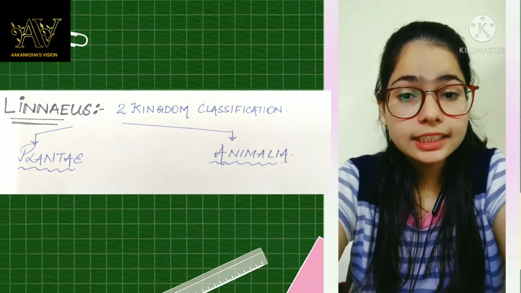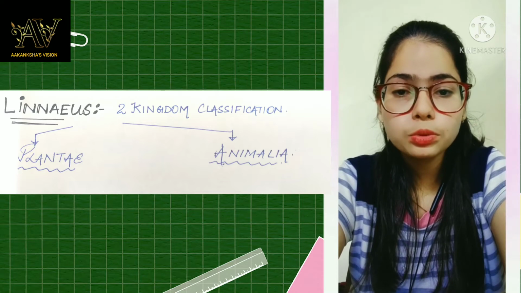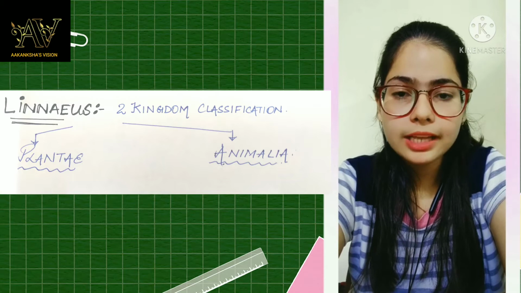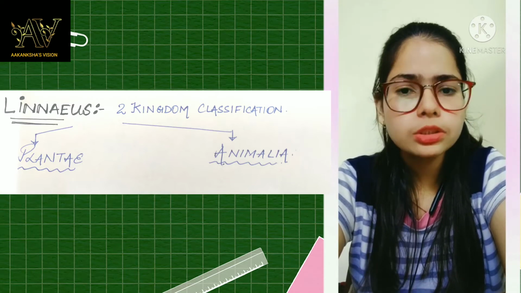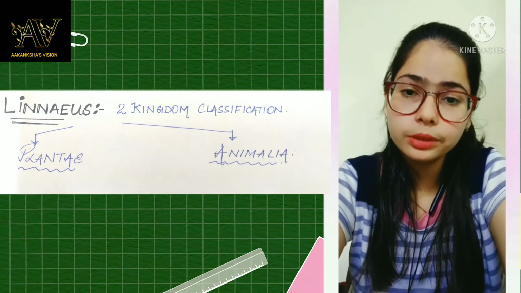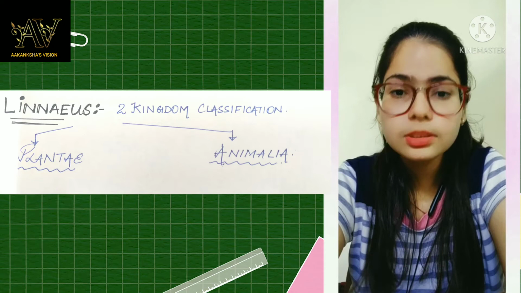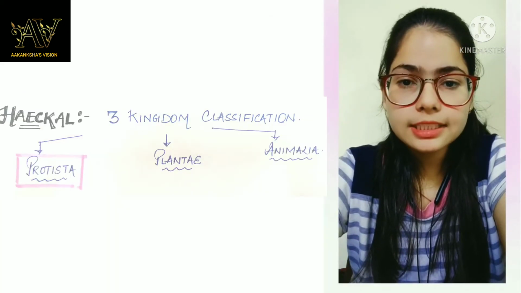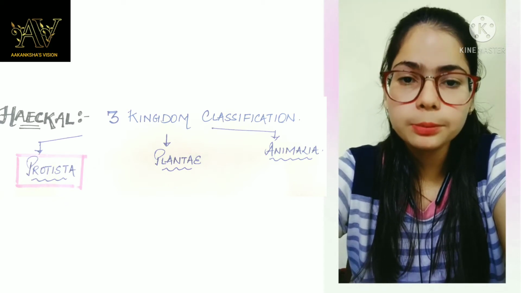Now our second scientist is Linnaeus. Linnaeus gave two kingdom classification in which the two kingdoms were kingdom Plantae and kingdom Animalia, which comprise plants and animals respectively. However, this system of classification did not distinguish between the eukaryotes and prokaryotes, unicellular and multicellular organisms, so there were further classifications. Now our third scientist is Haeckel, who basically gave three kingdom classification and included kingdom Protista.